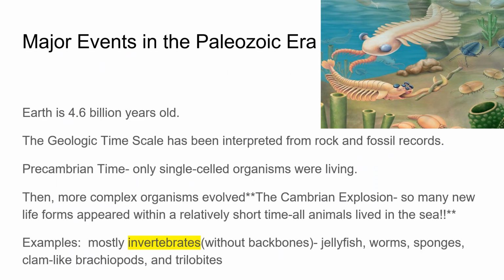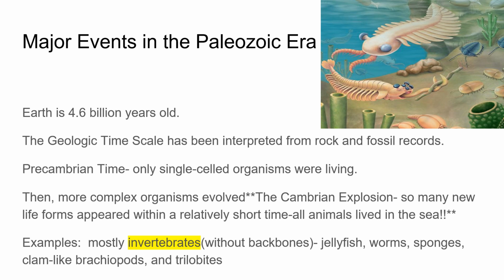Major events in the Paleozoic era. So Earth is 4.6 billion years old. The geologic timescale has been interpreted from rock and fossil records. In Precambrian time, there were only single-celled organisms living, and then more complex organisms evolved. So that's during the Cambrian explosion. Many new life forms appeared within a relatively short time, and all animals lived in the sea.